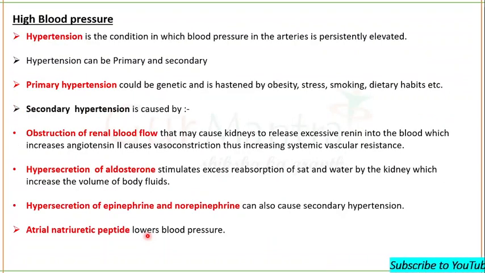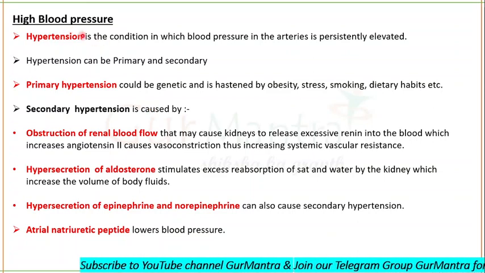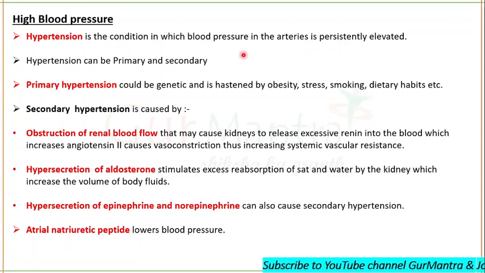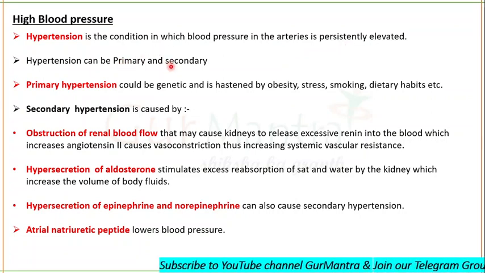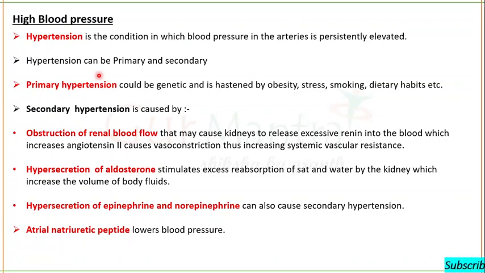Let's talk about high blood pressure now, also known as hypertension. Hypertension is a long-term medical condition in which blood pressure in the arteries is persistently elevated. Hypertension can be primary or secondary. When we say primary hypertension, we are not certain about the cause.